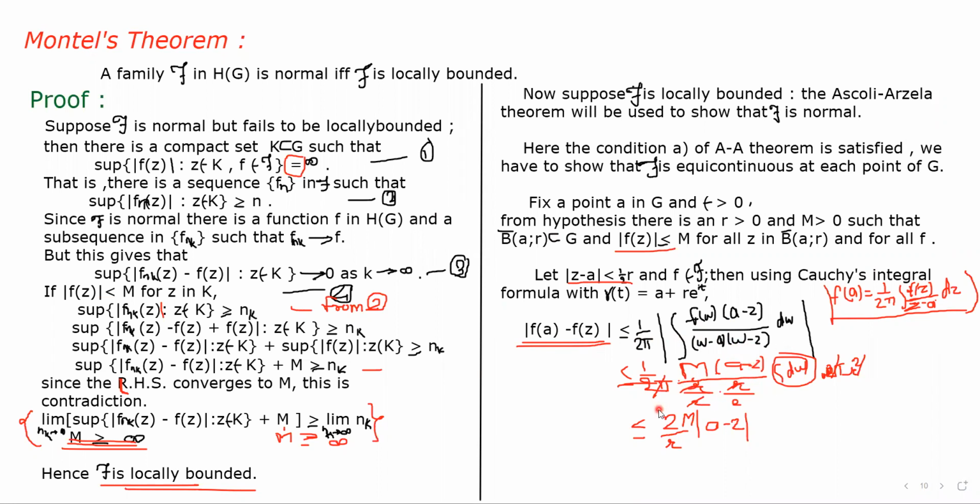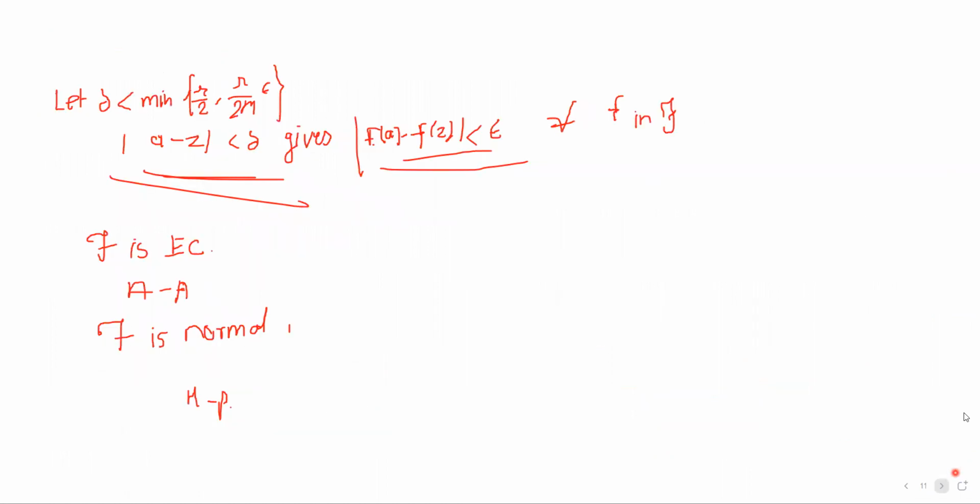From this we get it is less than or equal to 2M upon R times mod of a minus z. Then we consider delta, which is the minimum of R by 2 and R by 2M times epsilon.